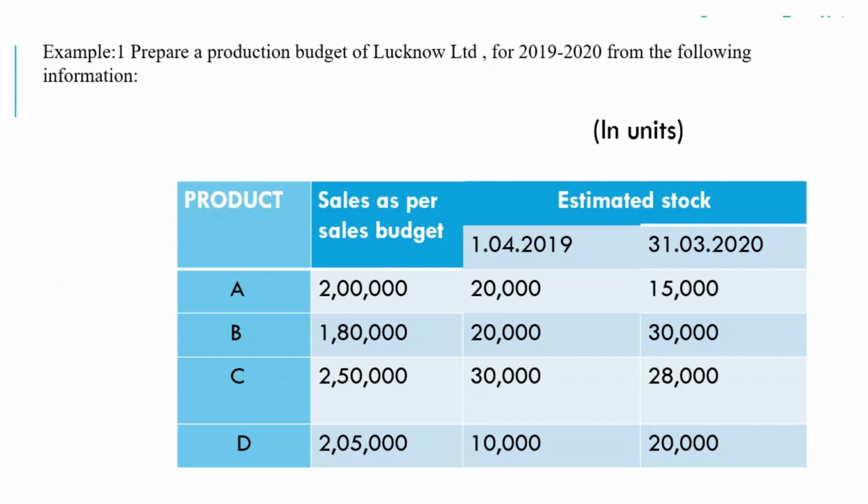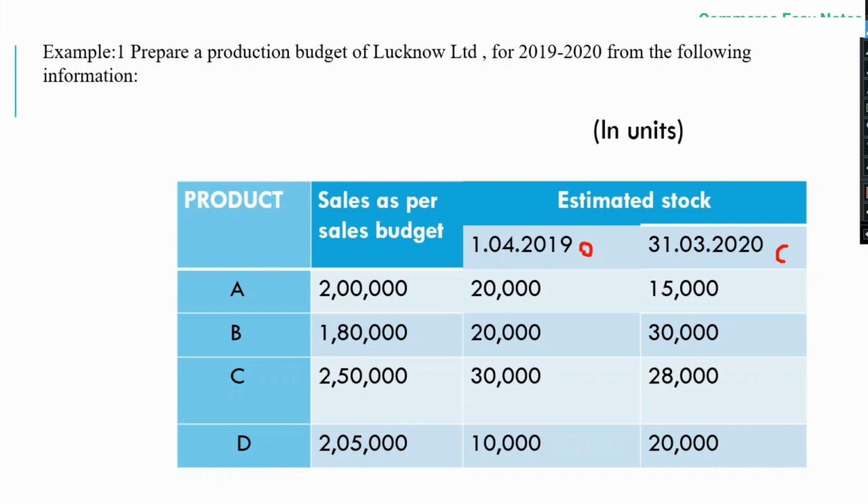And here the estimated stock is given of 2 types, that is on 1/4/2019 this is the opening stock, and this is the closing stock. Here for product A, opening stock is given as 20,000, closing stock is 15,000.